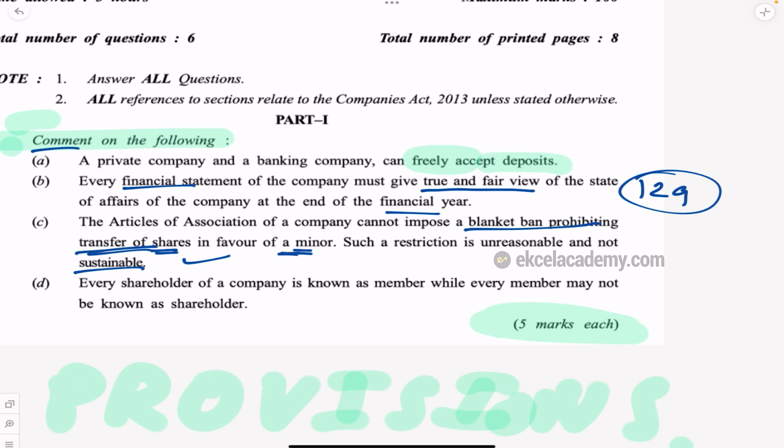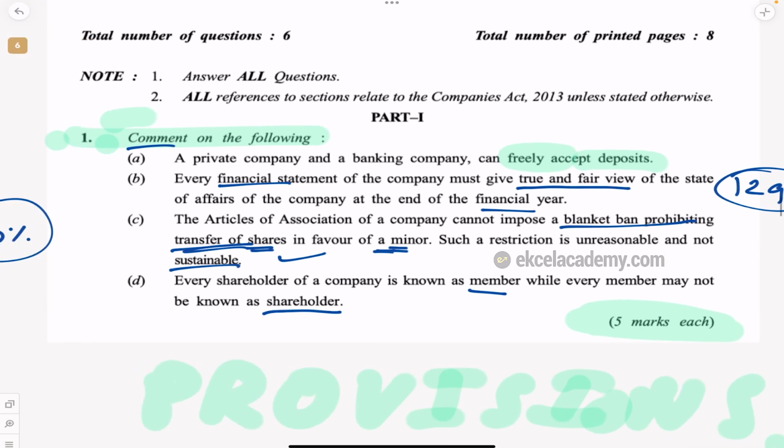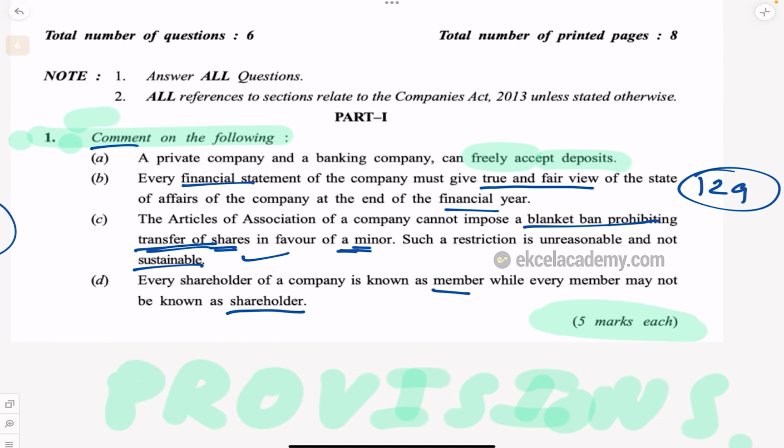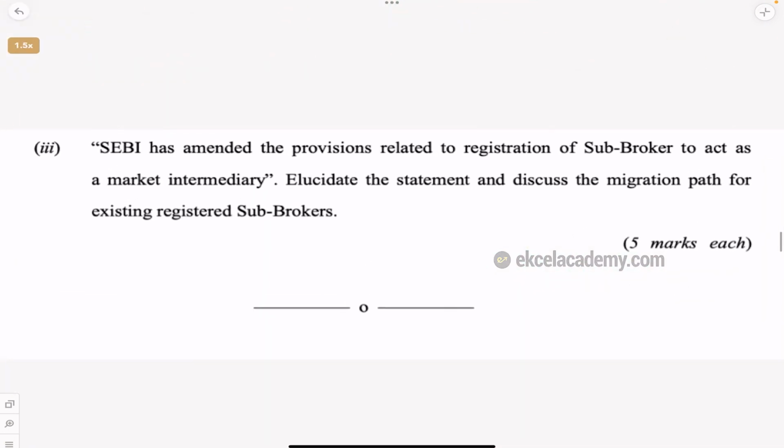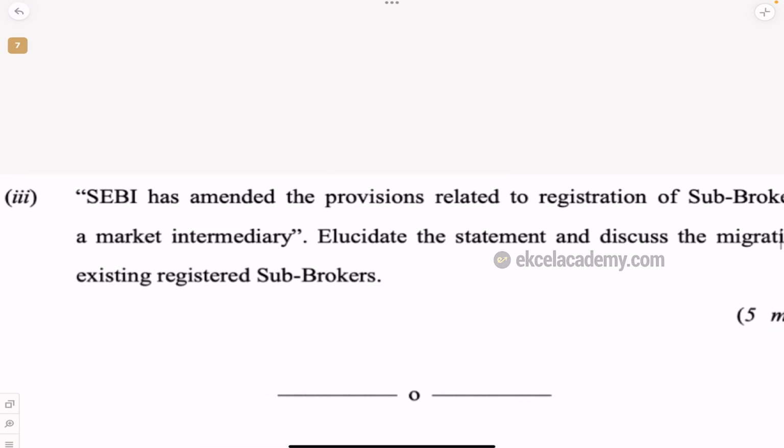Every shareholder of a company is known as a member, while every member is not a shareholder. So who is only a member, not a shareholder? You should write about a company without share capital. All those points will come here. Anyway, you know how to answer comment on the following kind of questions. Next, see here the next question.